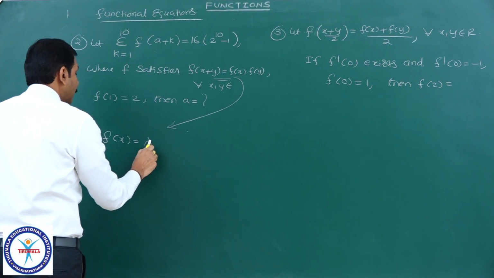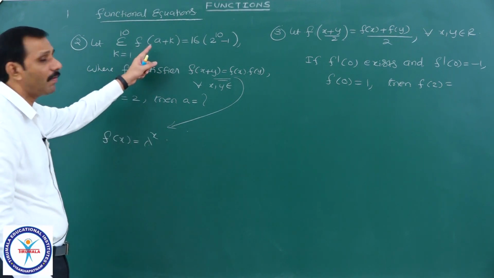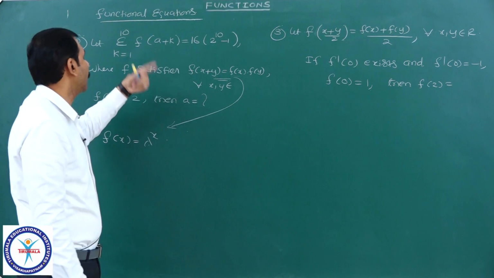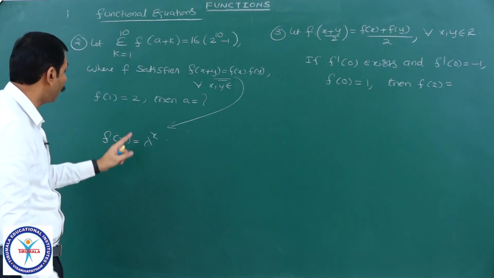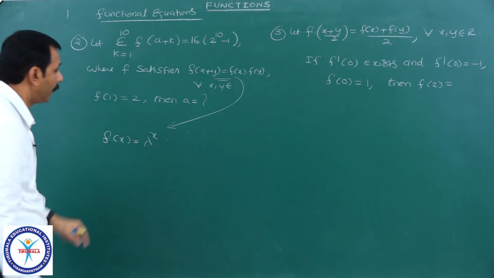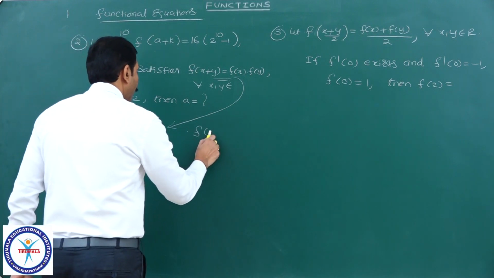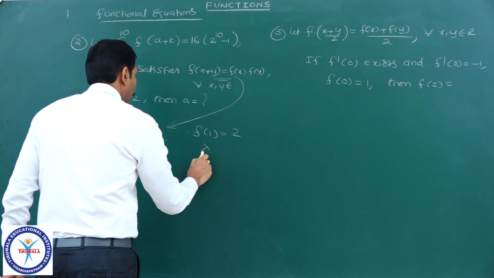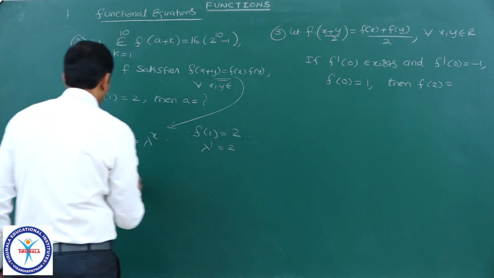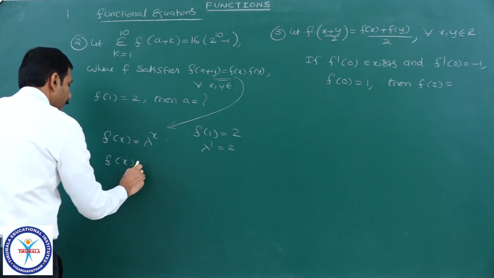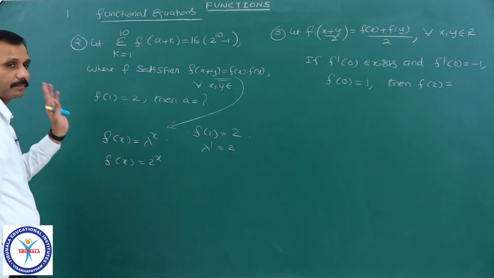We will take it as lambda power x, because already they have used a. Instead of taking a power x, I am taking lambda power x. To find the value of lambda, given f of 1 equal to 2. Since f of 1 equal to 2, that is lambda power 1 equal to 2, lambda equal to 2, therefore f of x is equal to 2 power x.